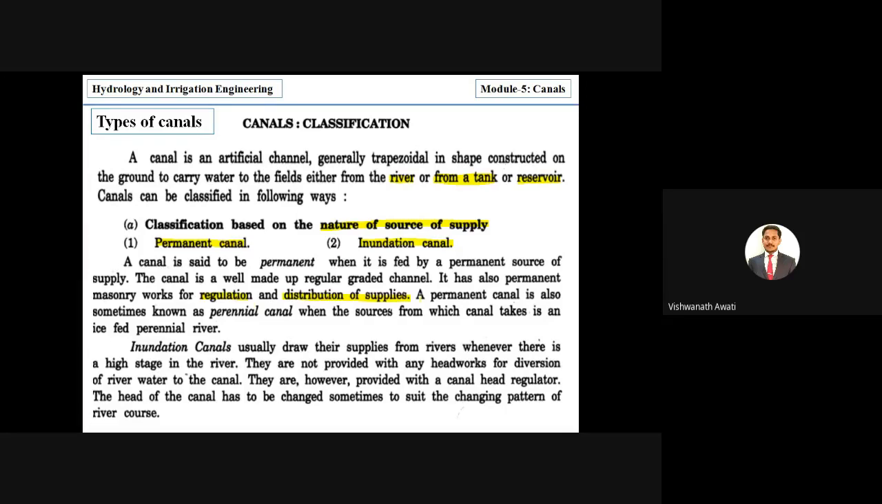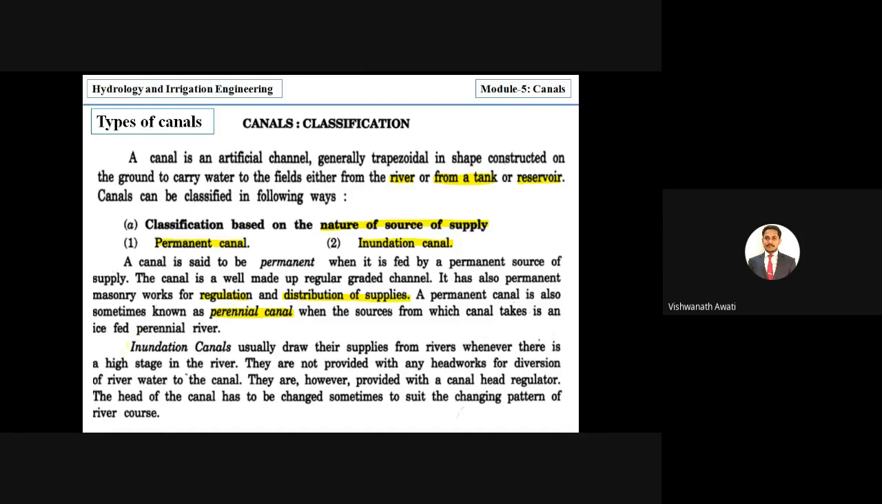A permanent canal is also sometimes known as a perennial canal, because it supplies water throughout the year. This is the case when the source of the canal is an ice-fed perennial river. In the rainy season we get water from rain, and in the non-rainy season from the melting of ice. So throughout the year we get water through the canal. That's why it is called a permanent canal and a perennial canal.